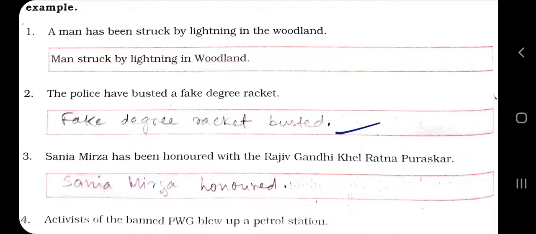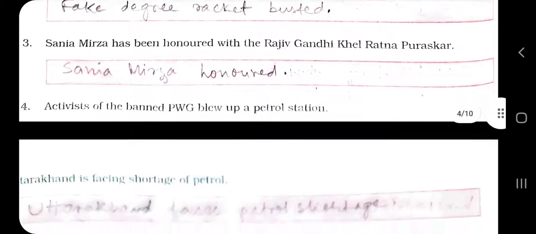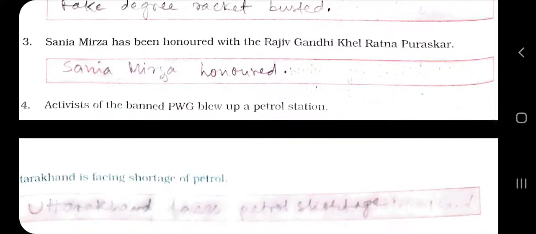Sania Mirza has been honored with Rajiv Gandhi Khel Ratna Puraskar. Sania Mirza honored. You can add Rajiv Gandhi Khel Puraskar, but it's okay for the newspaper headline. Activist of the band PUBG blew up a petrol station. So what can you write? A petrol station blown up.